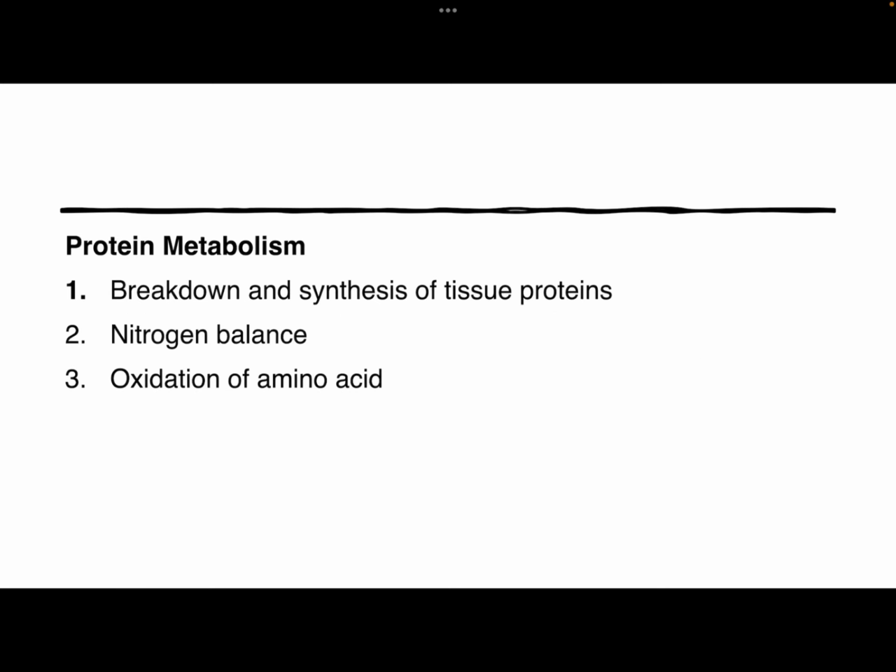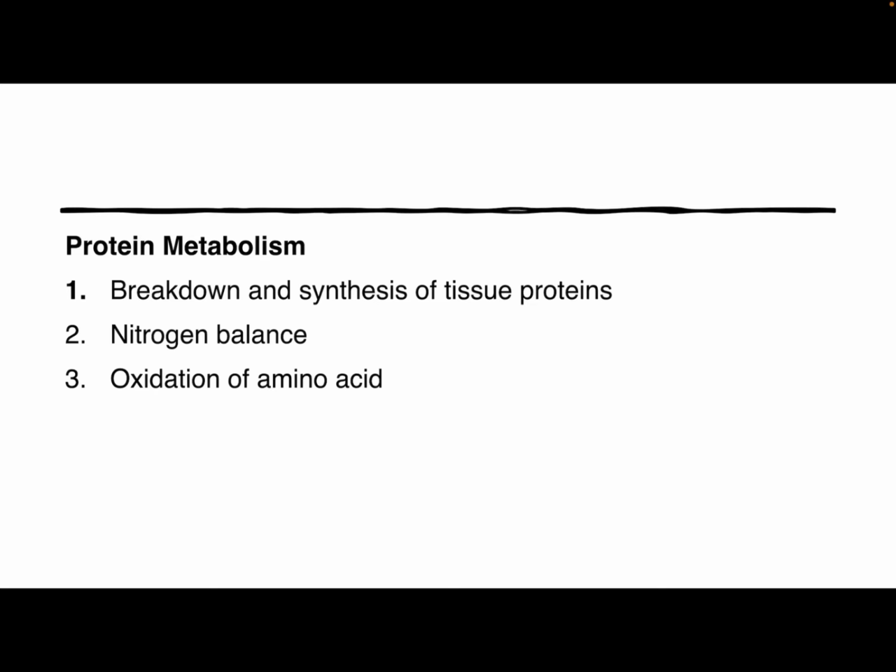Next is protein metabolism. Protein metabolism is done in 3 stages. First is breakdown and synthesis of tissue protein. A part of the tissue protein is broken down continuously and is replaced by formation of new tissue protein from the amino acids supplied by the diet. Next is nitrogen balance. When the nitrogen intake equals the nitrogen lost from the body through urine and feces, the body is said to be in the state of nitrogen equilibrium.